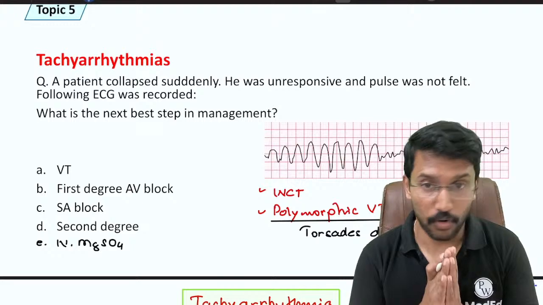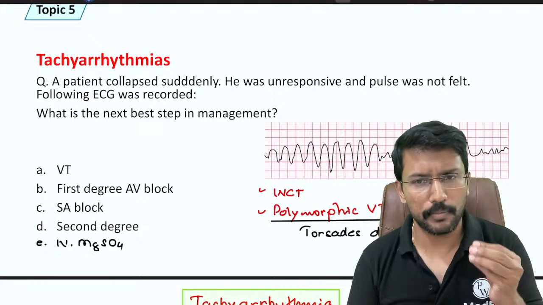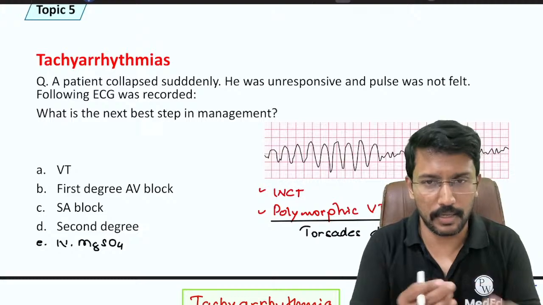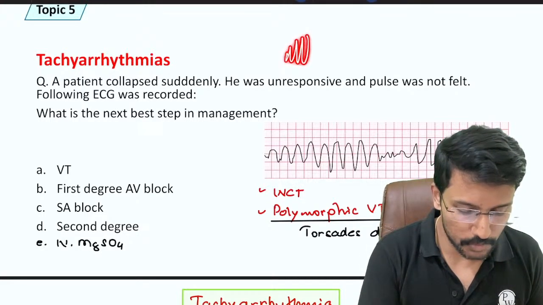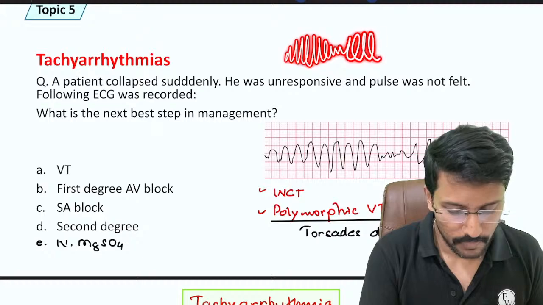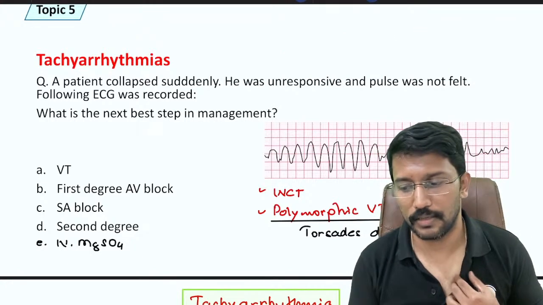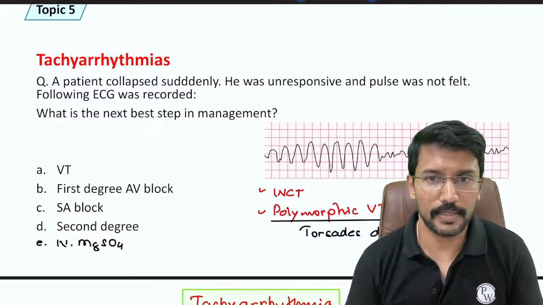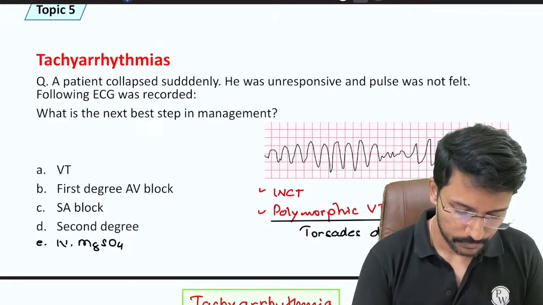Magnesium sulfate is not the answer. See, now I brought in a bit of a tricky ECG image, but in the exam they will give you a very classical image which looks like this. A very classical Torsades de Pointes image they will give, and that is a trap. Why is that a trap? Please look into the question, right? What does it say?